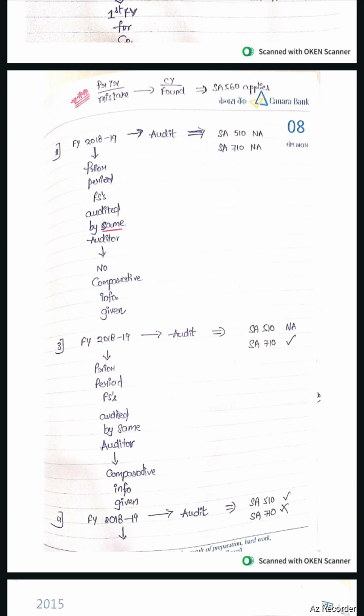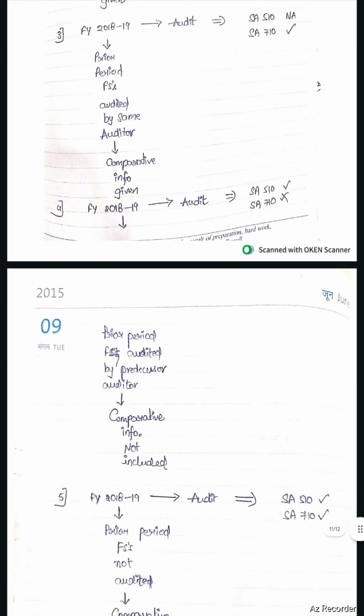Financial year 18-19, prior period financial statements are audited by the same auditor. Comparative information is given. In such a case, for the current year audit, SA 510 is not applicable, SA 710 is applicable.